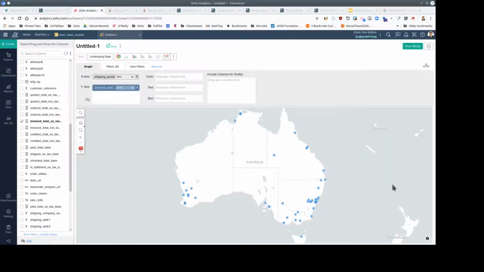So Zoho has recognized that the data type of the postcode has been tagged as being a geographical identifier. So it's right away plotted this according to the postcode of all the sales.